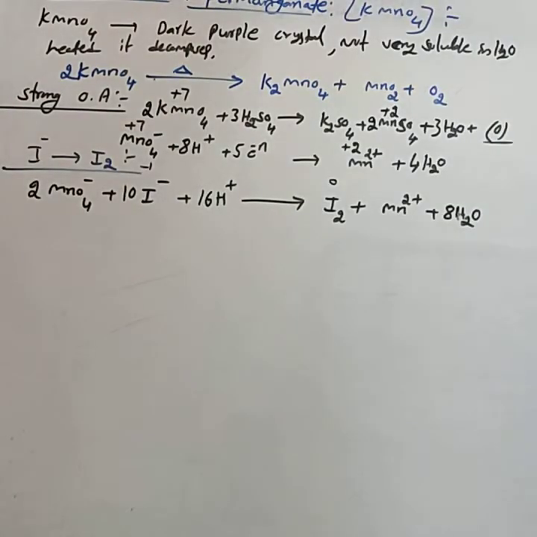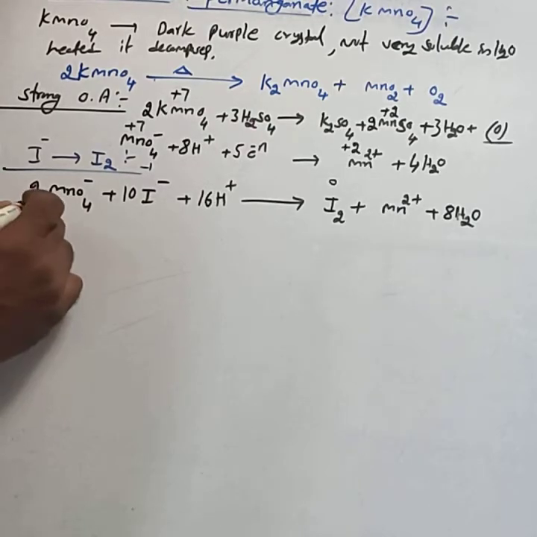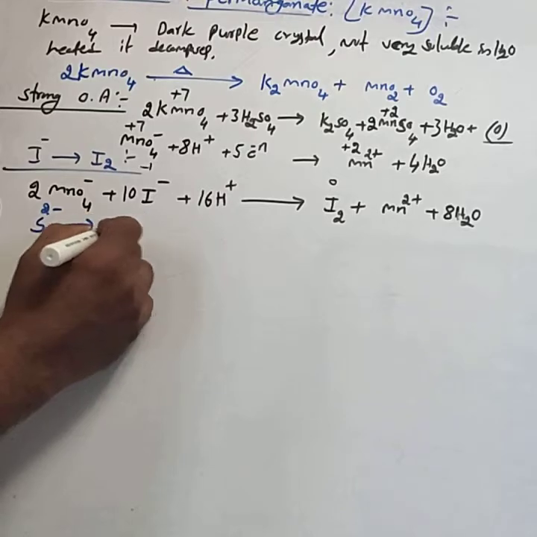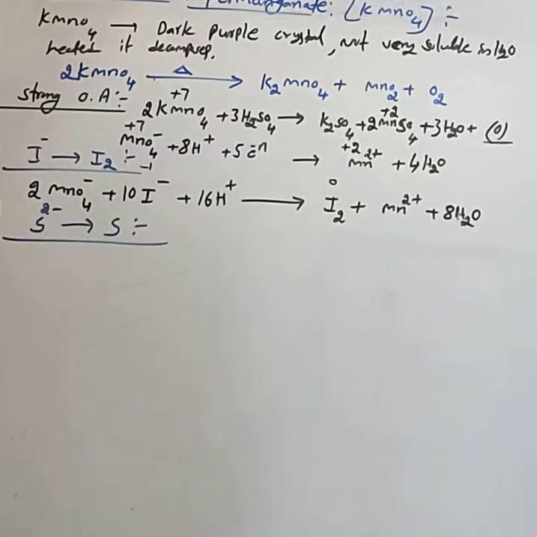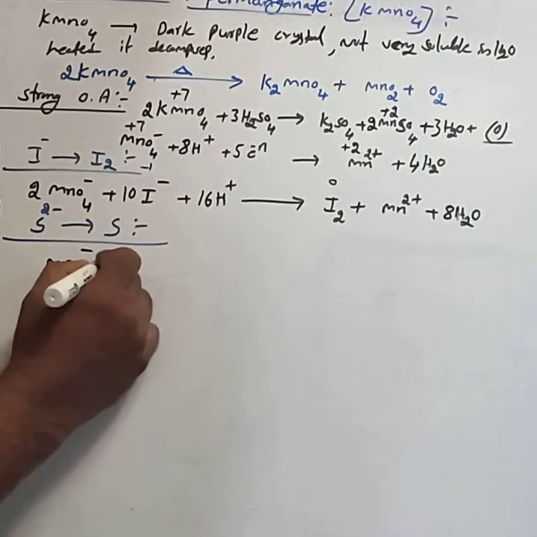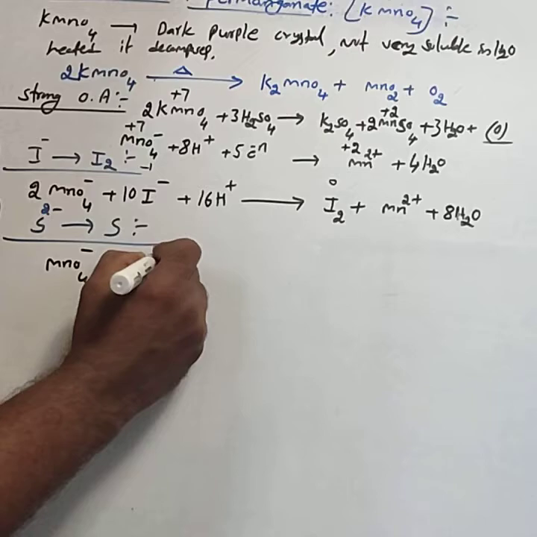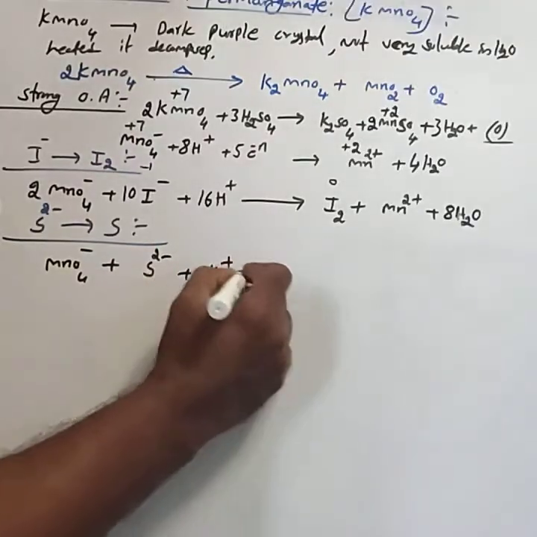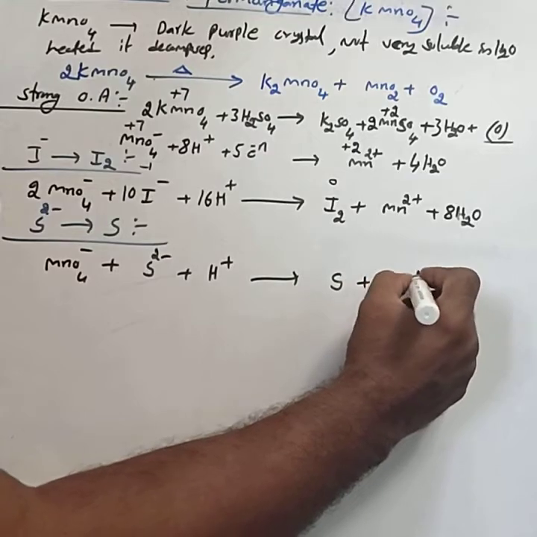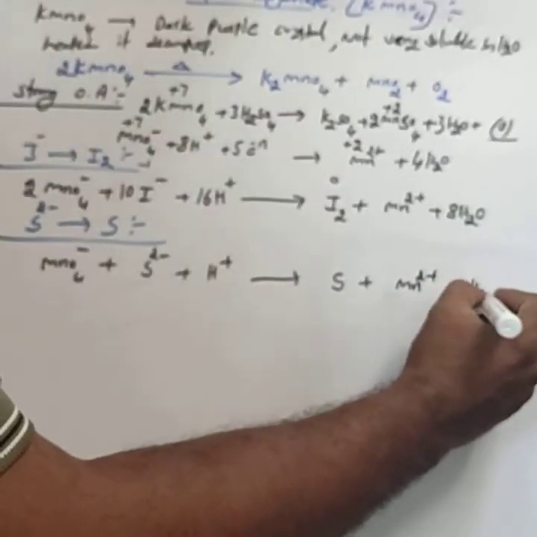Balancing is very important. The second one is it oxidizes sulfide ion, S2 minus, into sulfur. The reaction is MnO4 minus plus S2 minus in acid medium H plus, converted into sulfur plus Mn2 plus and H2O.